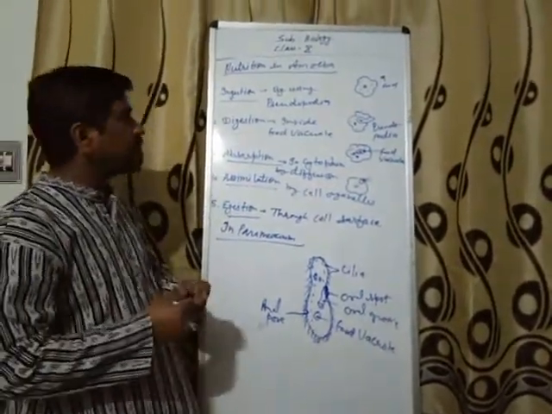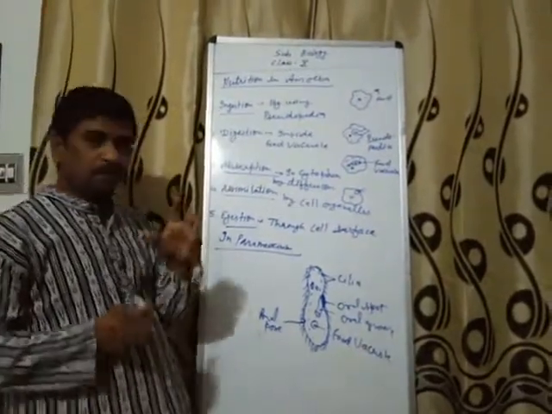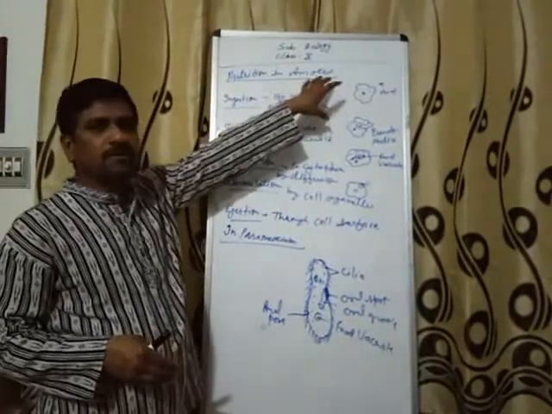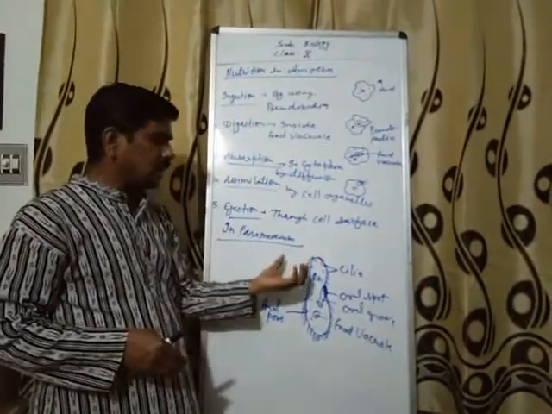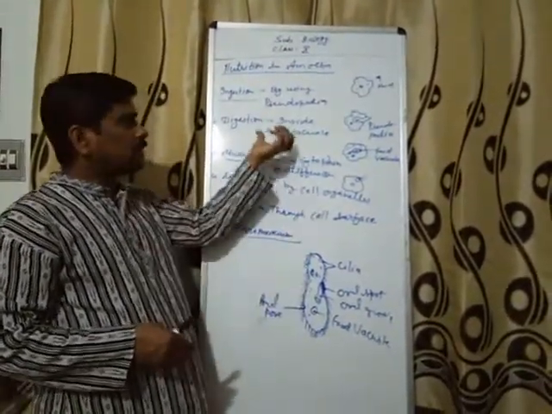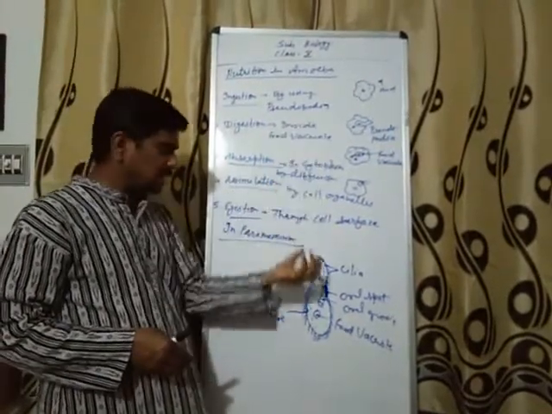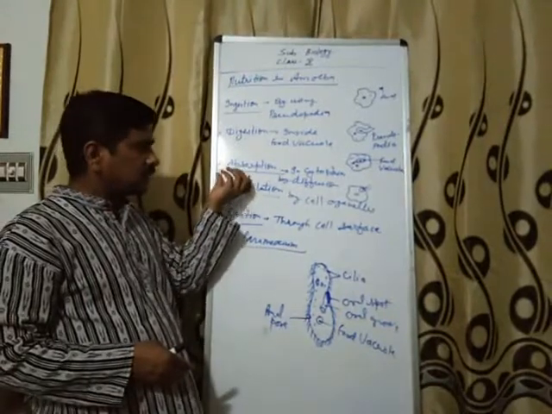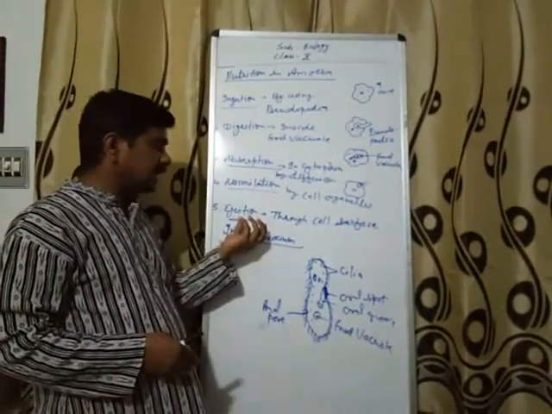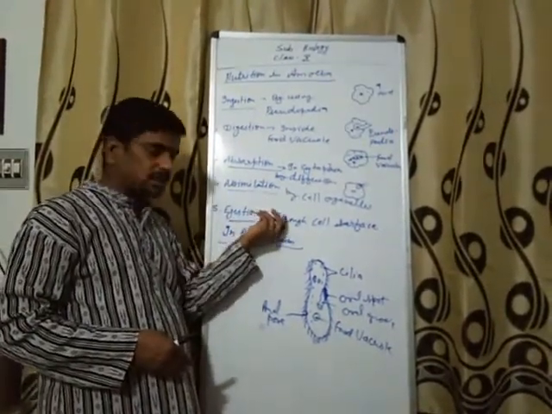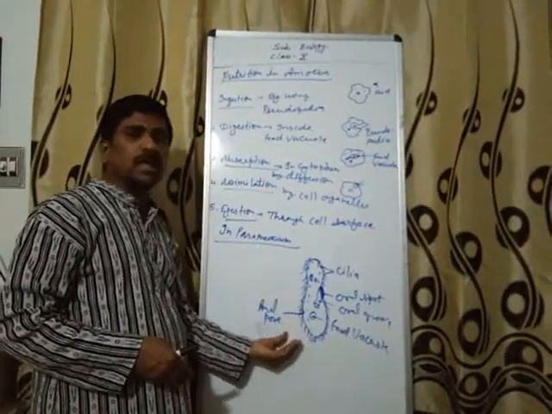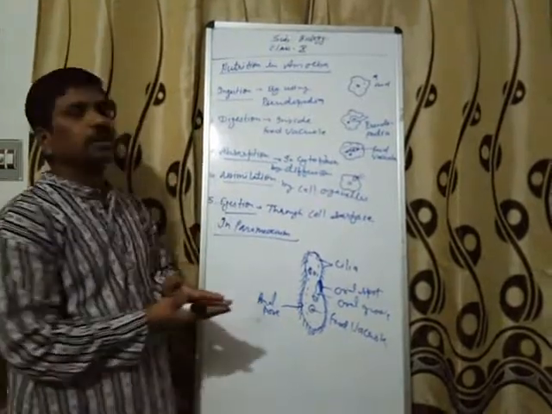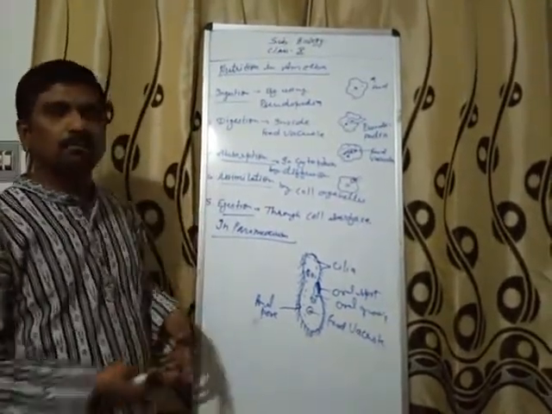So if we compare the amoeba and paramecium, first, ingestion takes place with the help of pseudopodia in amoeba, and with the help of cilia in paramecium. Amoeba ingests food through the cell surface, paramecium through the oral spot. For the exit of food, egestion is through the cell surface in amoeba and through the anal pore in paramecium. So we can compare the process of nutrition of amoeba and paramecium in these 3 points.